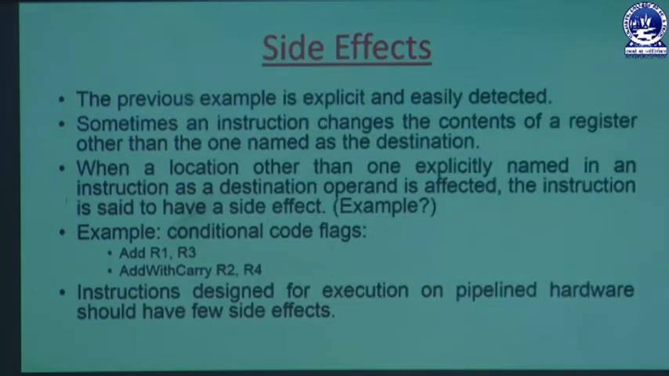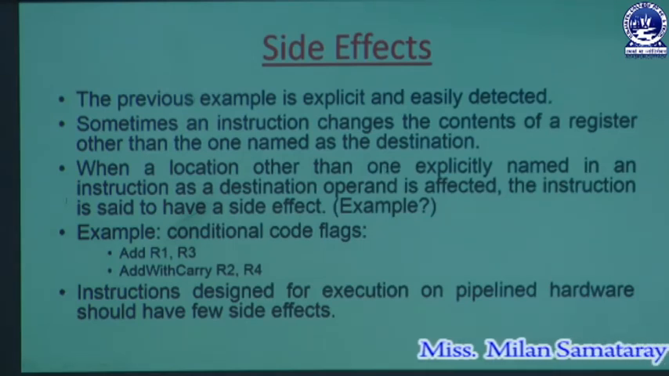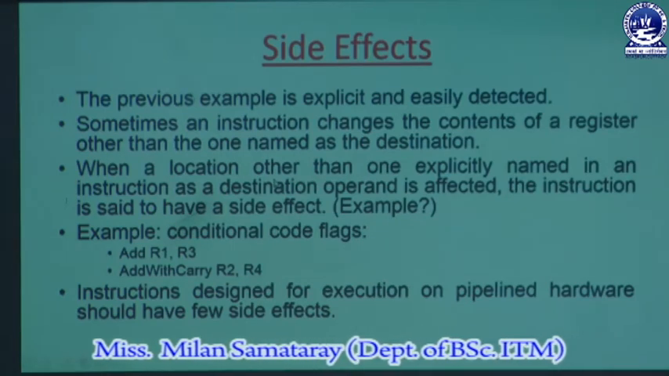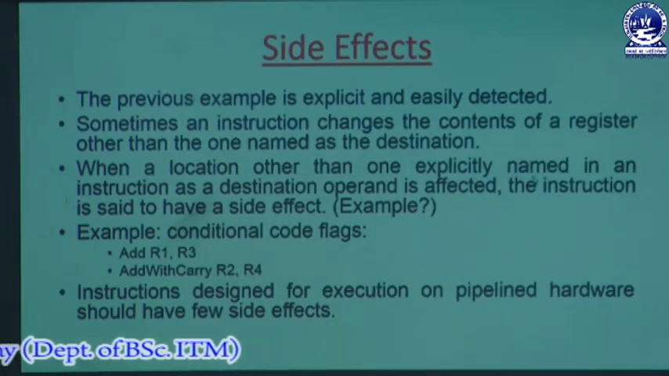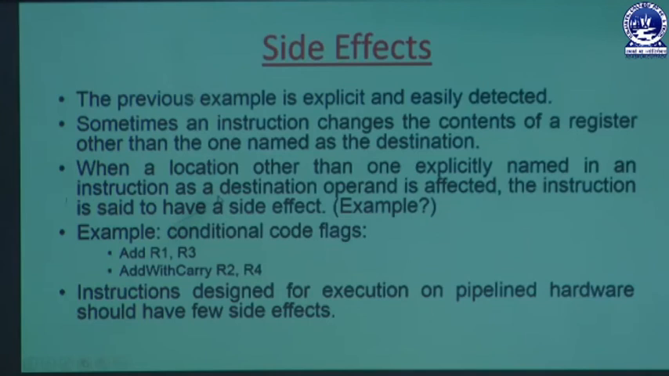What are the side effects of that? The previous example is explicit and easily detected, as I have discussed. Sometimes an instruction changes the contents of a register other than the one named as the destination. So the instruction may change the data stored in a register which is not named as the destination, and when a location other than one explicitly named in any instruction as a destination operand is affected, the instruction is said to have a side effect.